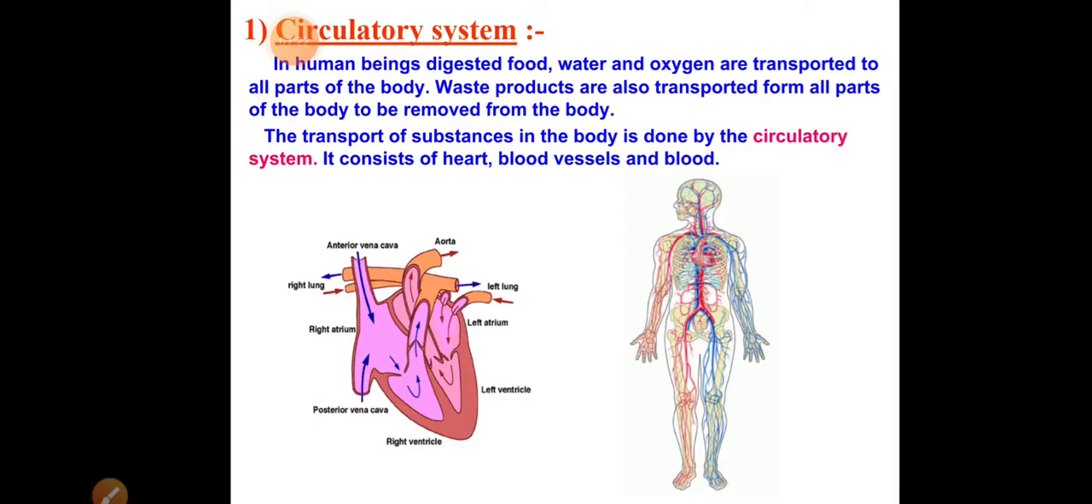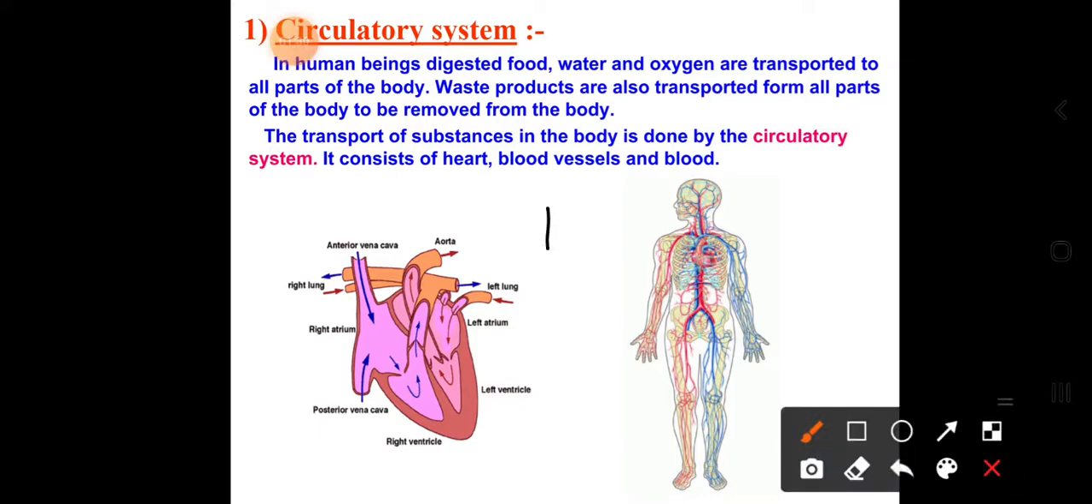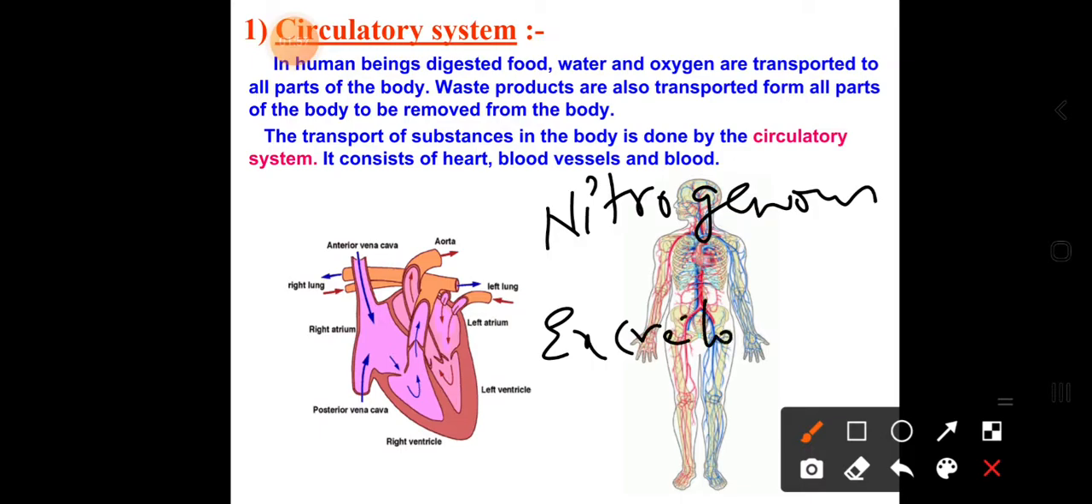Now, along with carbon dioxide, some other waste materials are also produced by our body, by every functioning cell. These waste materials are present in the form of nitrogenous waste. To remove this nitrogenous waste, there is another specialized organ system formed in our body, which we call the excretory system.